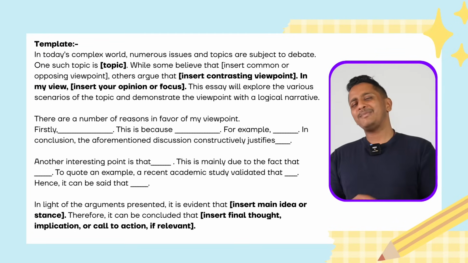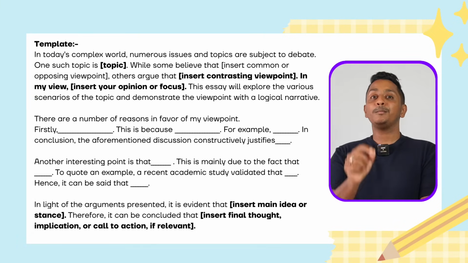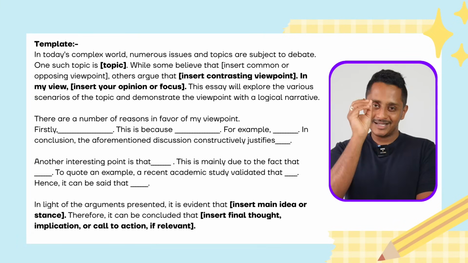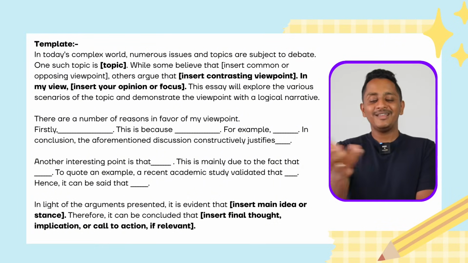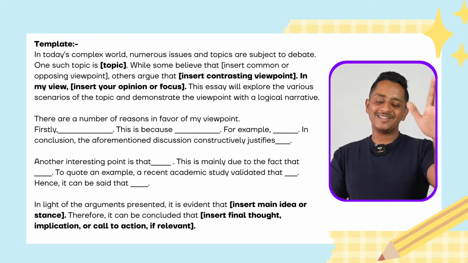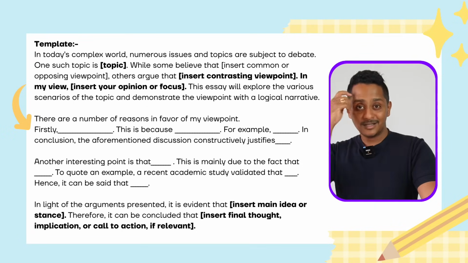This is done. Second paragraph, same as my previous template. There are a number of reasons in favor of my viewpoint. Firstly, main idea. This is because supporting idea. For example, example idea. In conclusion, the aforementioned discussion constructively justifies. Now pay more attention to the second line, meaning after that, there are a number of reasons in favor of my viewpoint.